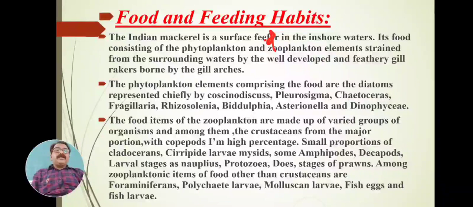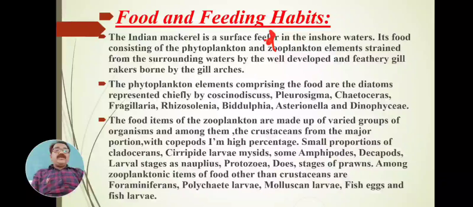That's why the Indian mackerel is a surface feeder in inshore waters. Inshore water is near to the bank, near to the edge of the sea or ocean, not far away, near the coastal side. Its food consisting of phytoplankton and zooplankton is strained from the surrounding water by well developed and feathery gill rakers, which are borne by the gill arches.